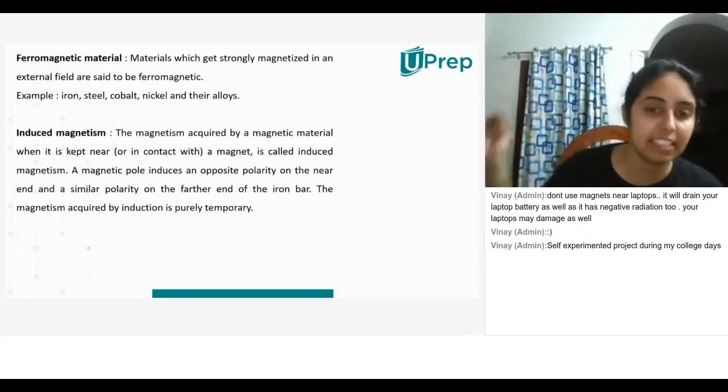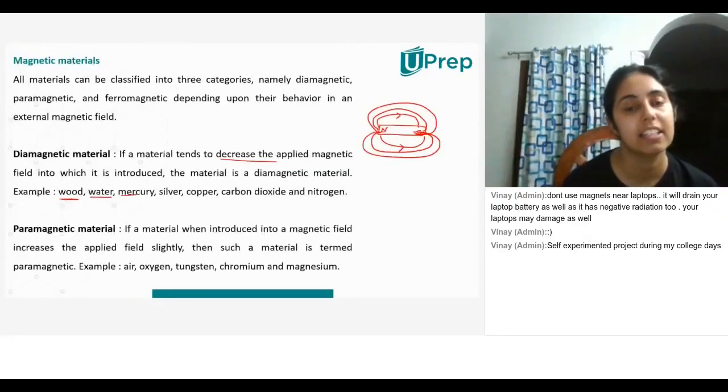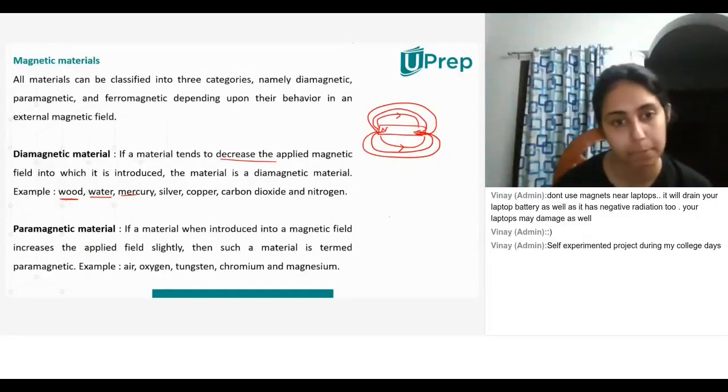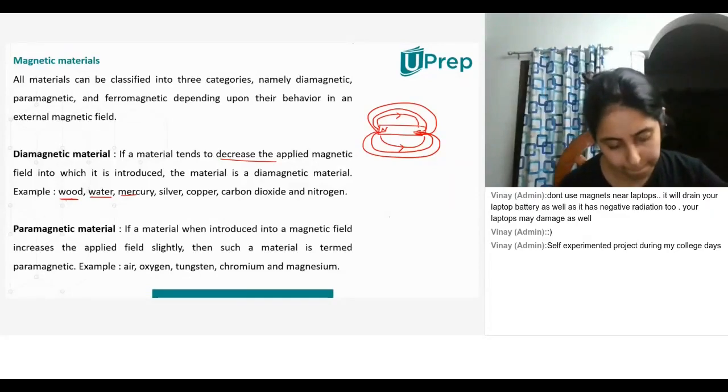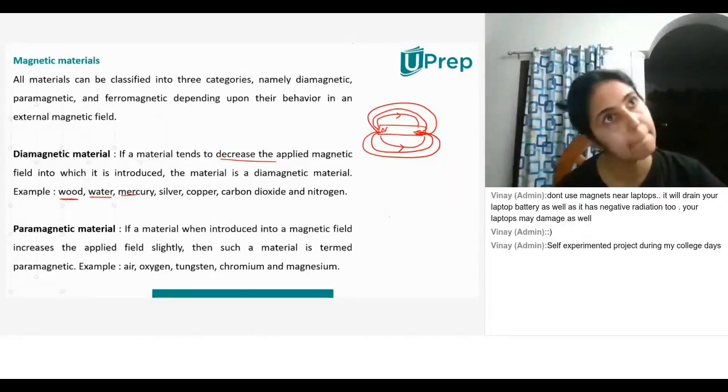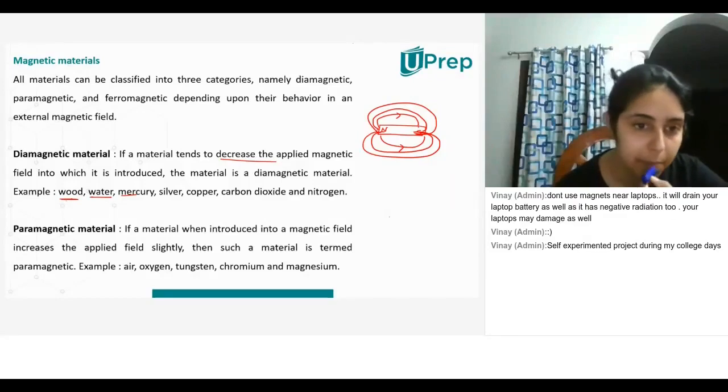I have a doubt about the last one. You told that if we keep a paramagnetic material like tungsten near a magnet, it will have more power, right? If we keep it near, like old type bulbs which contain tungsten, will it have this paramagnetic effect on it?